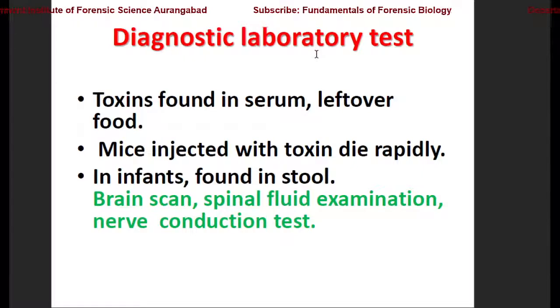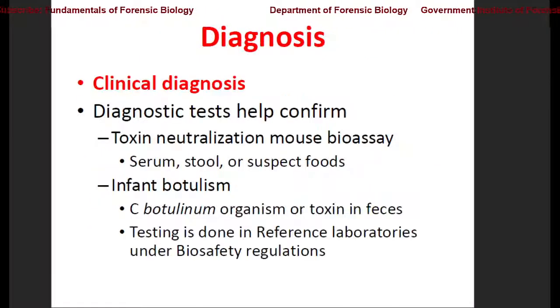Laboratory diagnosis can be done by detecting the toxins. If they are found in the serum and the leftover food, they can be used in the laboratory diagnosis. Generally, mice injected with the toxins die rapidly. In infants, toxins can be found in the stool. Brain scans and spinal fluid examinations are other types of diagnosis which are recommended, as well as nerve conduction tests. All these tests are recommended in laboratory diagnosis.